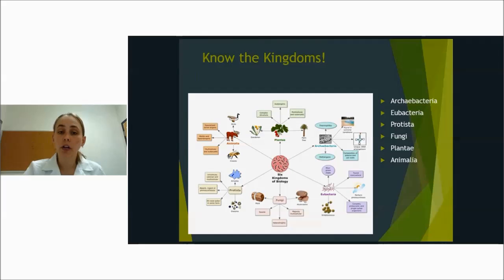So make sure you know what the kingdoms are. There are 6 of them: Archaebacteria, Eubacteria, Protista, Fungi, Plantae, and Animalia. You need to know all 6. You need to know the 3 domains and the characteristics that make them unique, how to tell them apart.